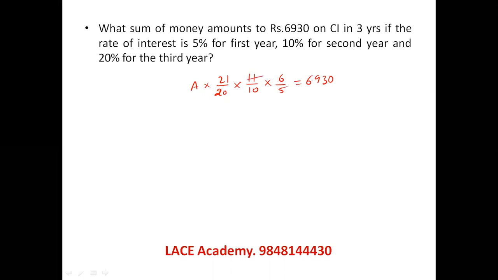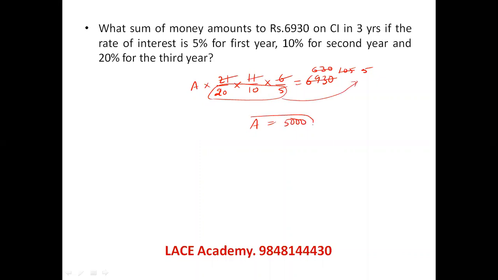Let us cancel with 11, 11 sixes, and the amount comes to 1000. So this 1000 goes to that side and becomes 5000. It's a straightforward answer using the compounding principle because he's asking for compound interest. Let's see the next question.